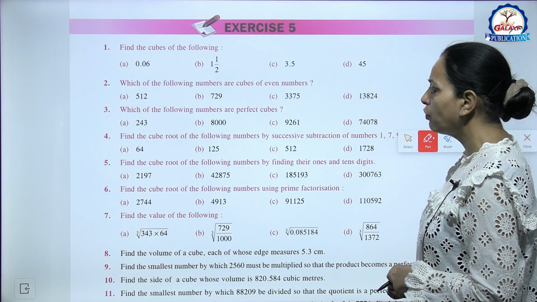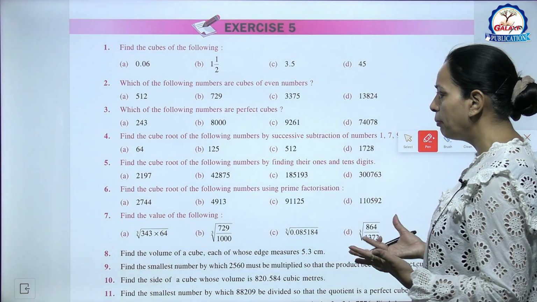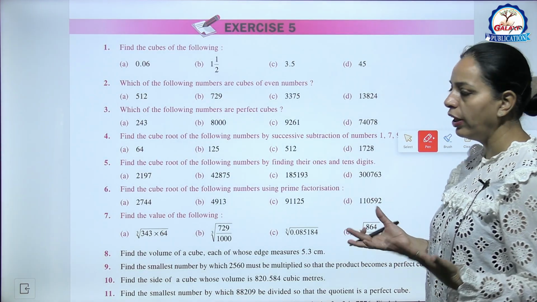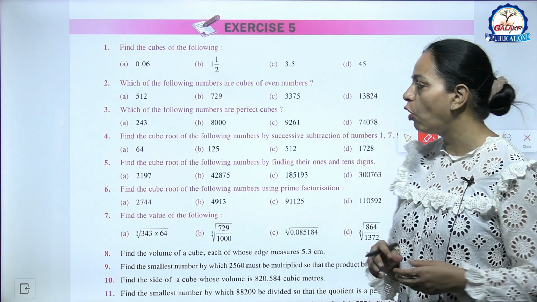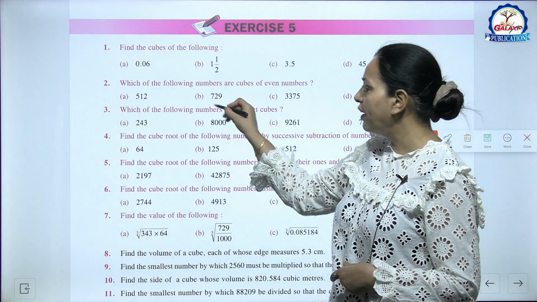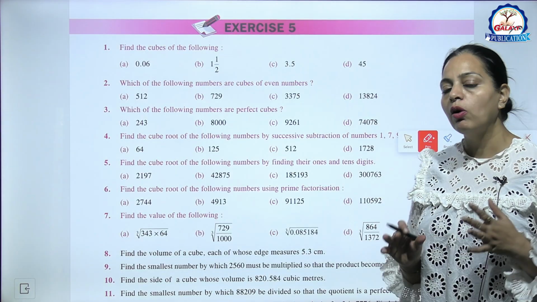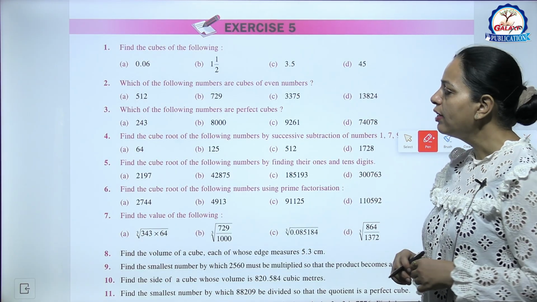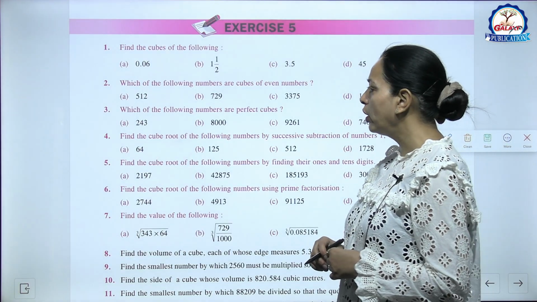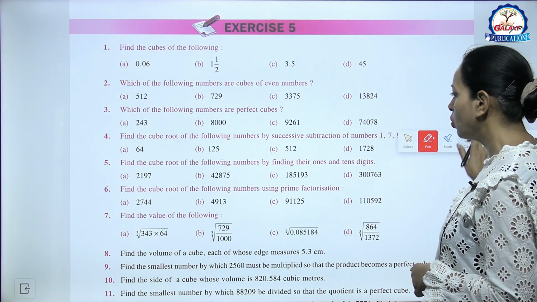The second one, which of the following numbers are cubes of even numbers? The numbers which are even will be cubes of even numbers. Like A part, 512, yes, this is the cube of an even number. B, 729, this is an odd number, so this is the cube of an odd number. Okay, similarly you can try the rest. The third one, which of the following numbers are perfect cubes? So you can try this one also.